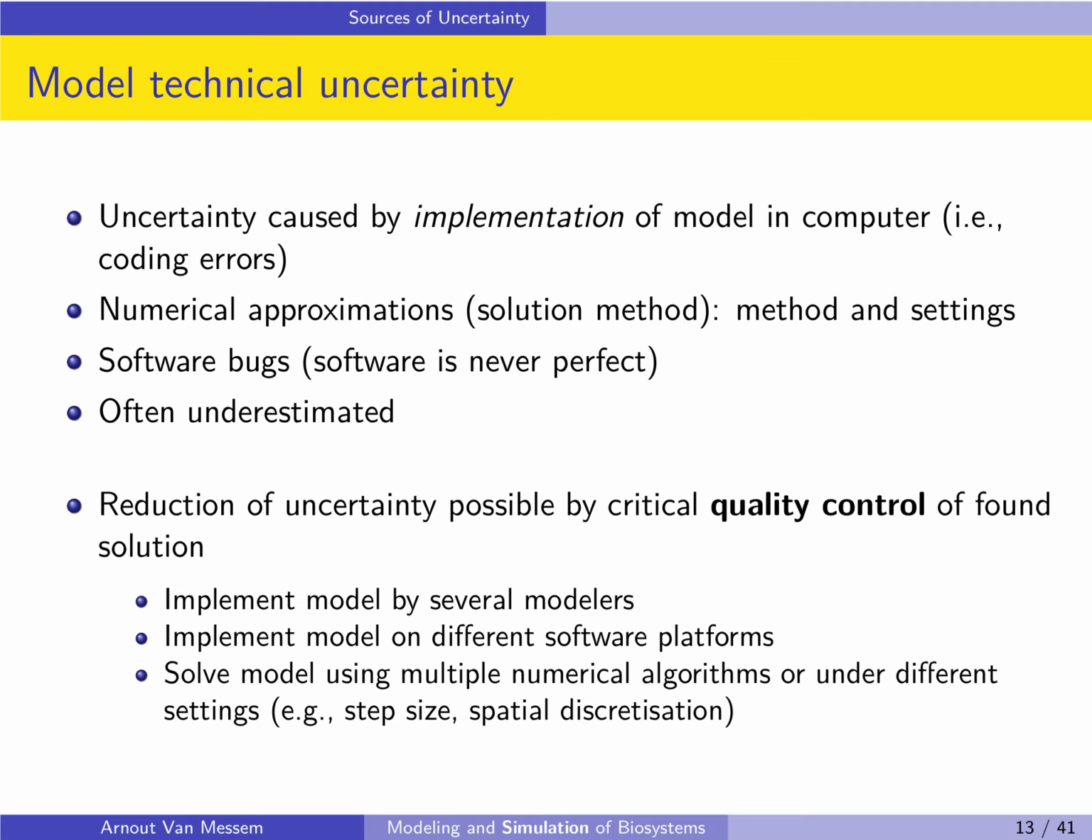You can try to reduce this type of uncertainty using a critical quality control of your found solution. So you could implement the model by several modelers. This will lessen the bugs. You can implement the model on different software platforms to see which of those platforms is most reliable or most stable. And you can try to use multiple numerical algorithms to solve the model, or you can use different settings to solve the model, and then you can see which of those gives the least uncertainty.